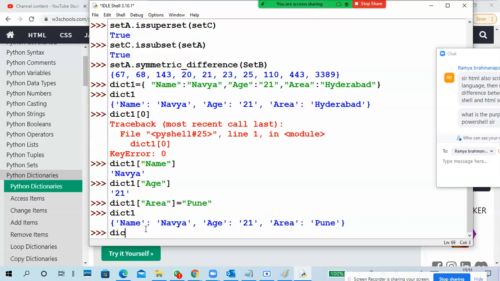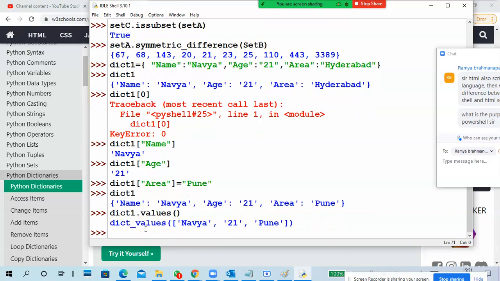So I took the key value, start, and wait. We will get a list. See, a very big list, we got it. Okay, so first I will go to values. From the bottom I will try values. Okay, so what are the values? Navya, 21, Pune. These are the values. Then we'll see keys.